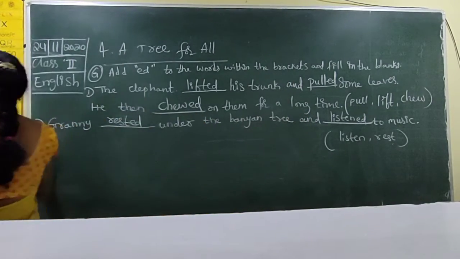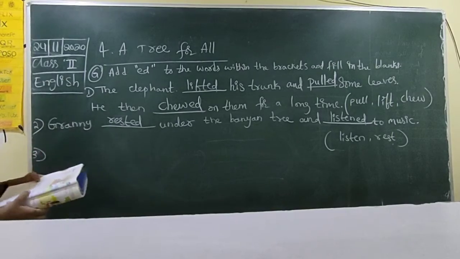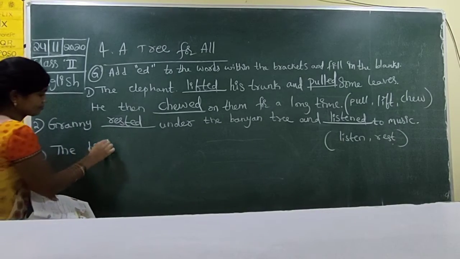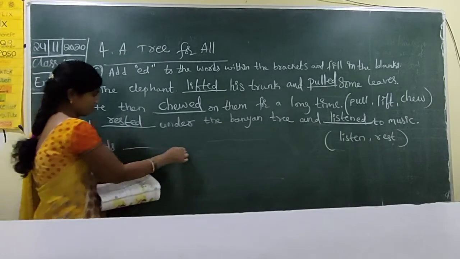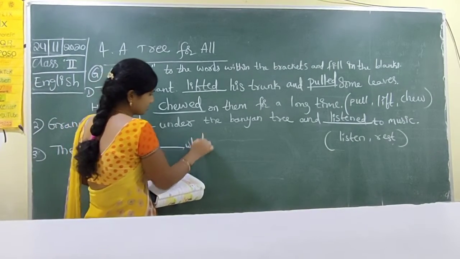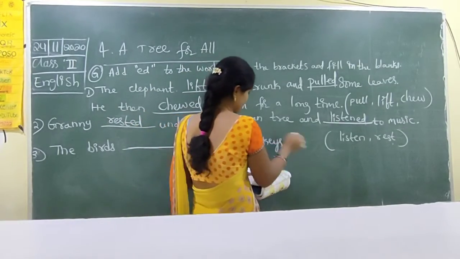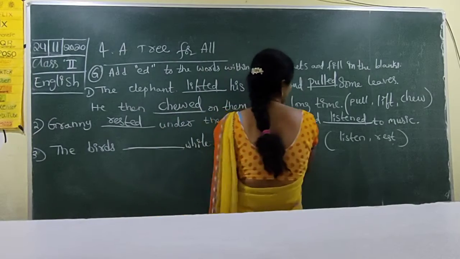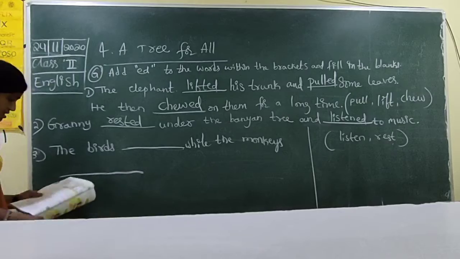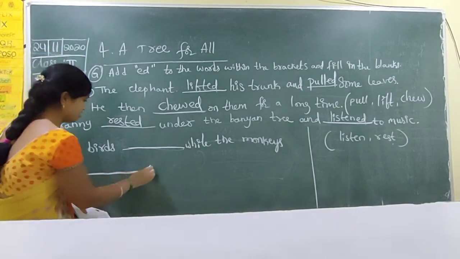Next. What is the third one? The birds dash while the monkeys dash from branch to branch.